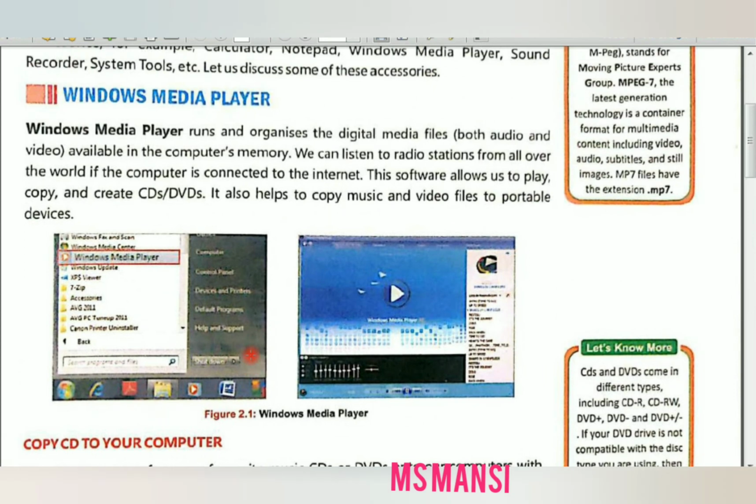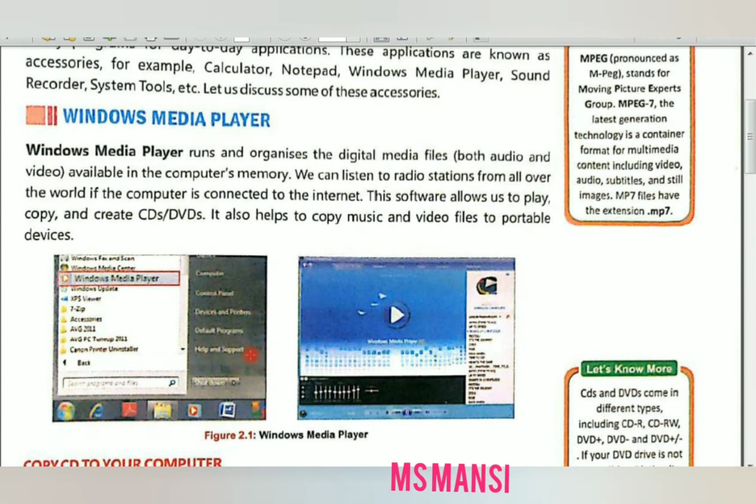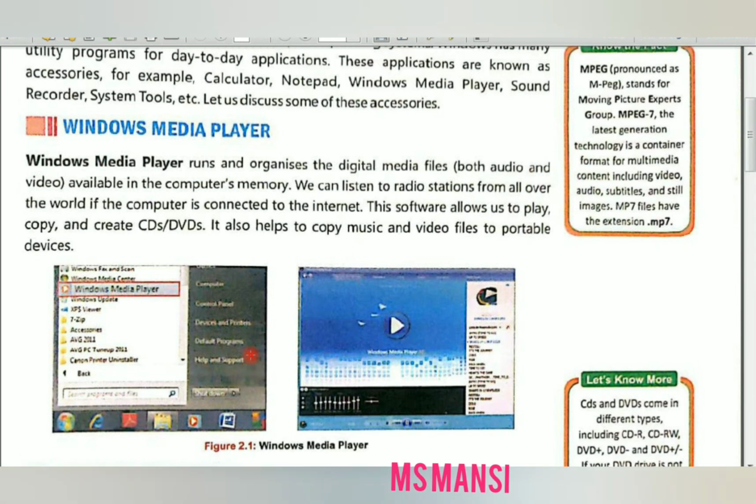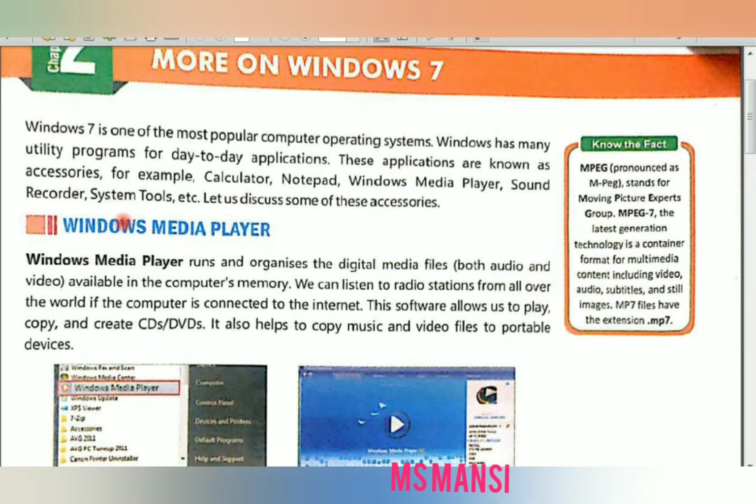Okay, so what do you mean by Windows Media Player? Windows Media Player runs digital media files available in the computer memory. Basically all the audio and video files play in Windows Media Player. Okay, so Windows 7 has many accessories and many applications like calculator, notepad, Windows Media Player, sound recorder, system tools. All these are known as accessories in Windows 7.